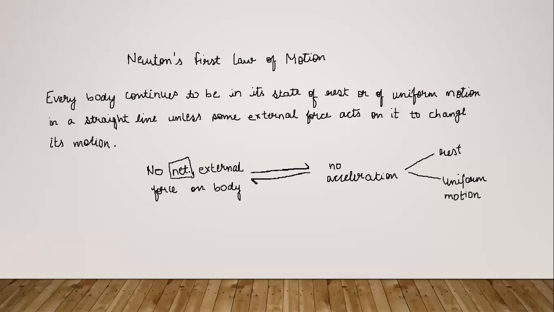So that simply means that any body in the state of rest, it does not mean that no force is acting on it. It might be the case that there are many forces acting on that body, and all the forces sum out to be zero, or their resultant comes out to be zero. So the word net is again the resultant of all the forces acting on that body.